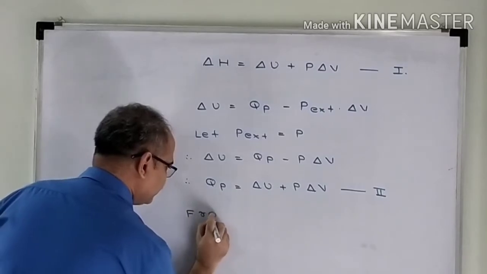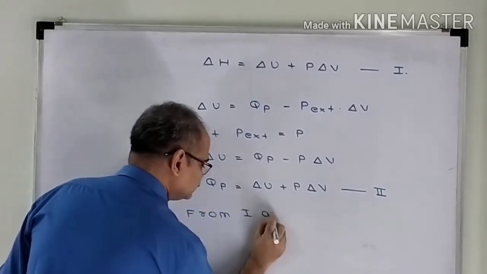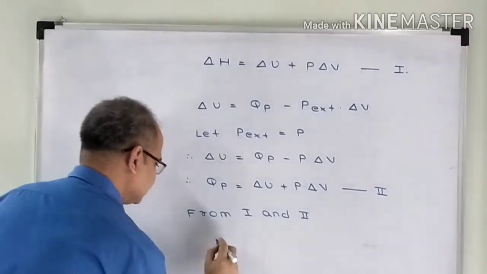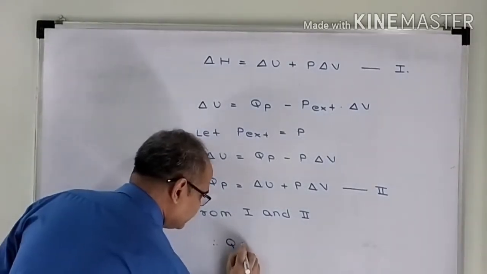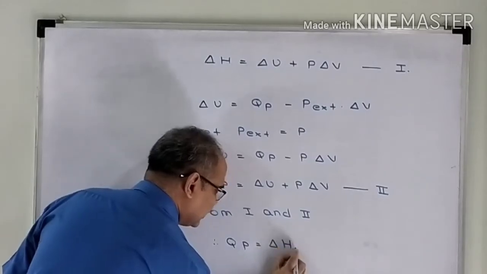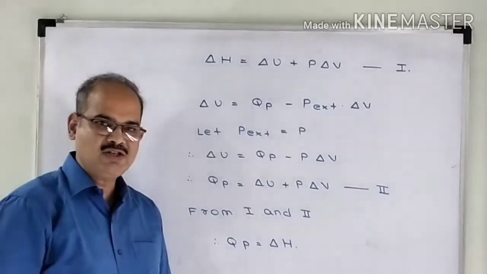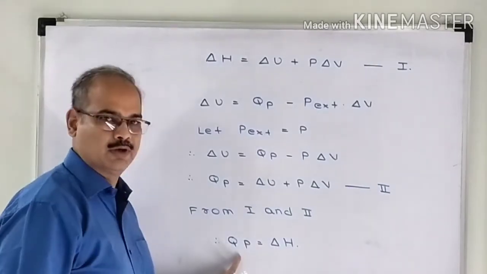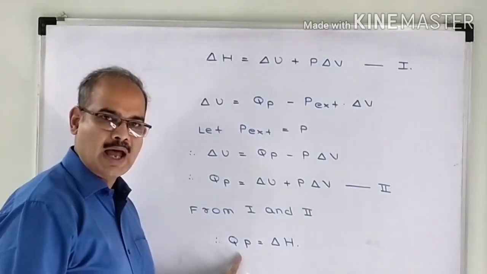From 1 and 2, in both the relations RHS is same, so LHS has to be same. Therefore, QP is equal to delta H. So, change in enthalpy of the system is nothing but heat transfer taking place in the system at constant pressure.